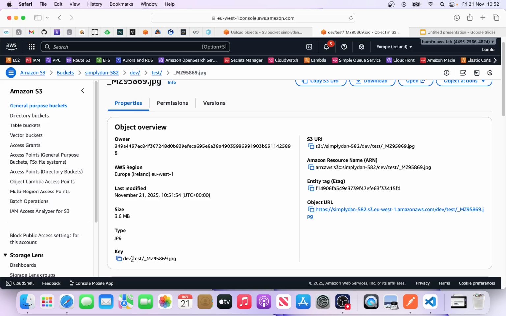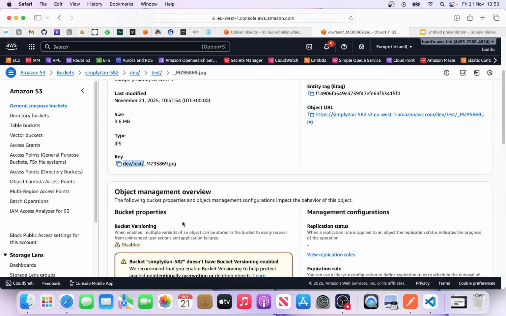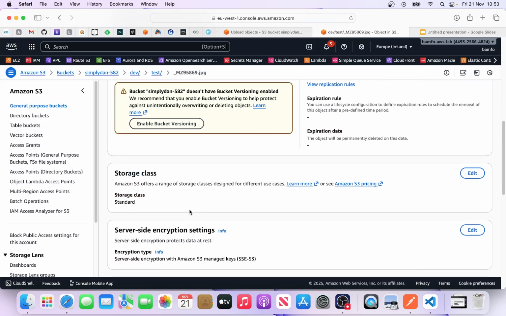So it's going to mimic a folder structure, but technically it's going to be the name of the object you put. So the folder name that you think you've created is going to be part of the name of the key. Remember, this is what I uploaded, and this name has been added, dev and test. This is the storage class. Where is it? Here we go.